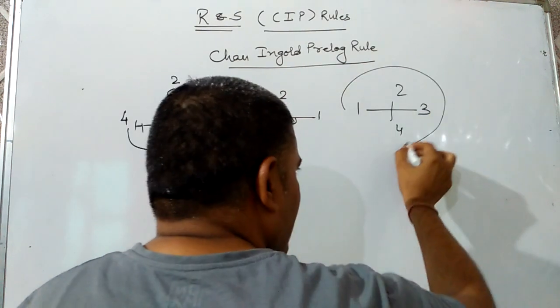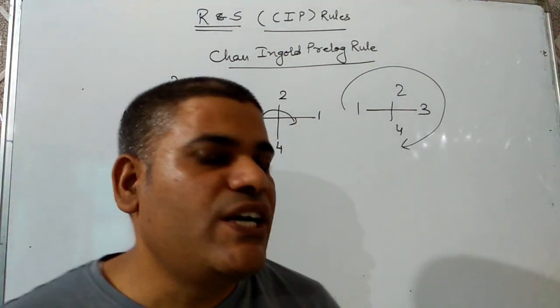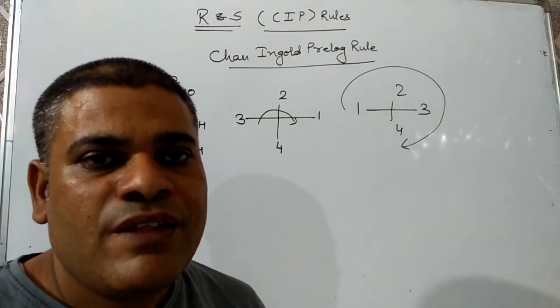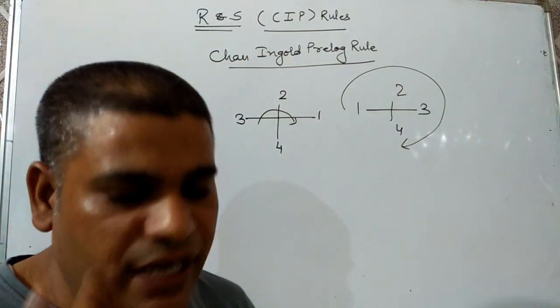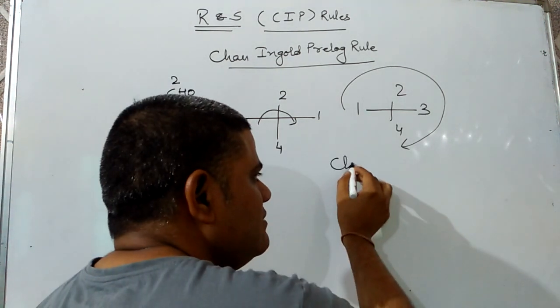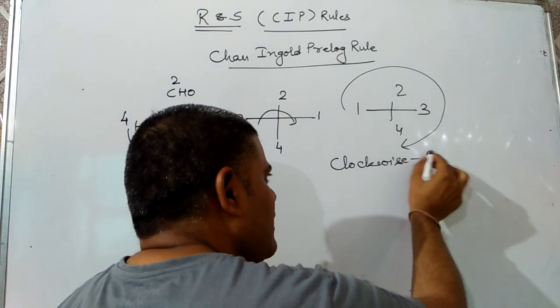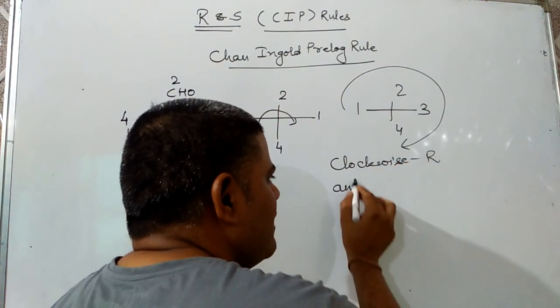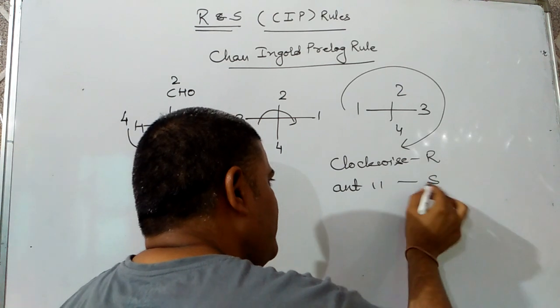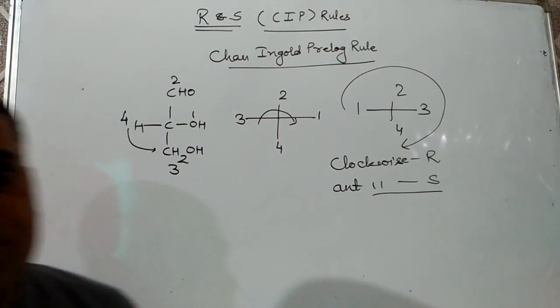Now we have to rotate our eye from 1 to 4, going through the fourth priority group, and in doing so, if we go clockwise, then the configuration will be R. And if we go anti-clockwise, then the configuration will be S. I am repeating, it is a very important topic for objectives.